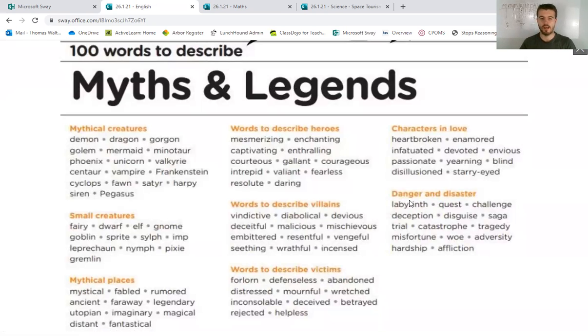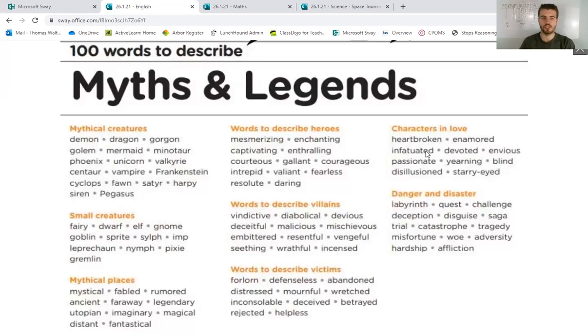If you have got all that, then I want you to try and fit at least one word from each category into your myth, okay? Now, this may not be possible for everybody because, for example, you may not have a small creature to describe like a goblin, okay? Or you may not have characters that are in love and infatuated with each other. So you may not be able to get all of them, but I want you to have a go at getting as many as you can. That's not as many words as you can, but as many categories.